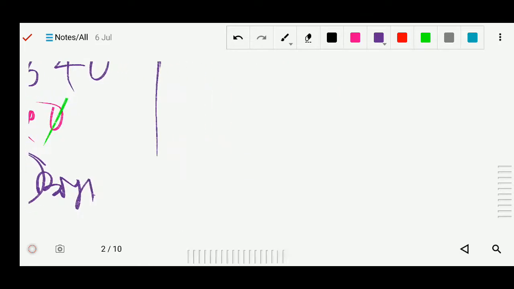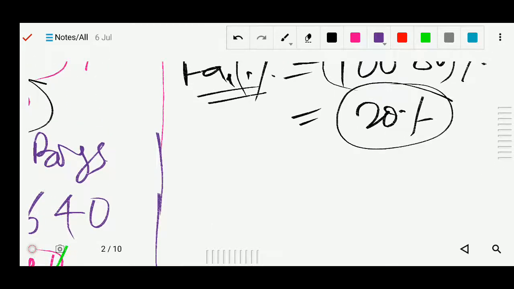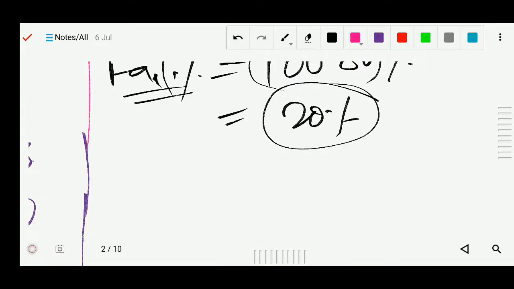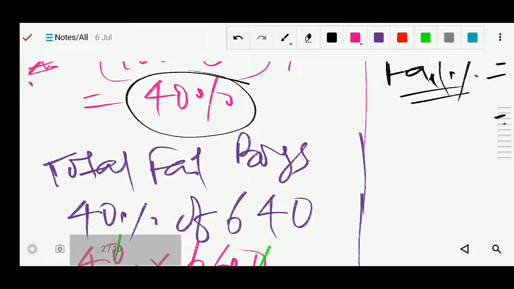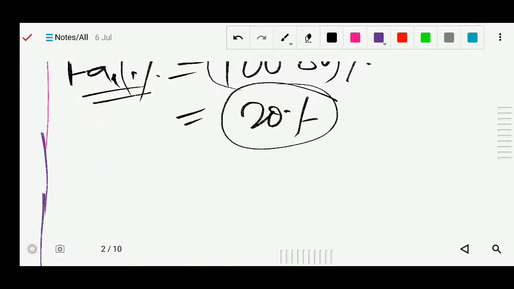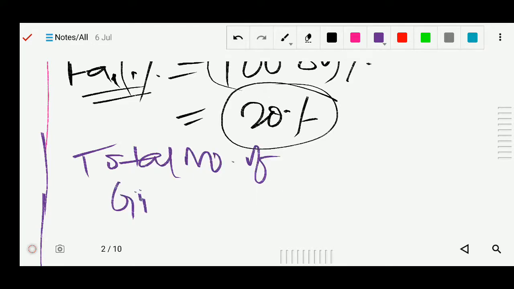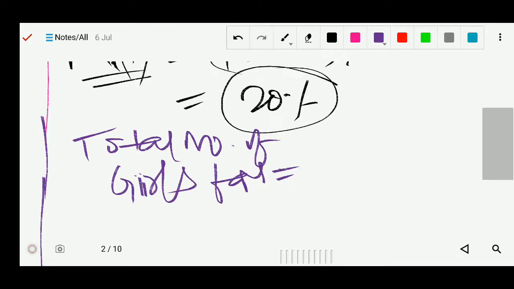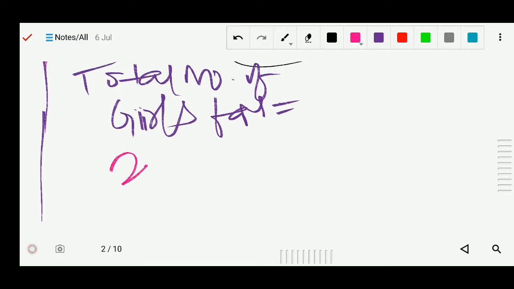Now the same we will find for the girls also. So now here is total number of failed boys, so here will be total number of girls failed. Okay, so that will be 20%, because girls failed 20%.